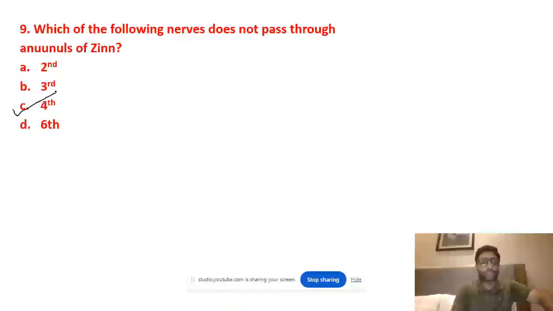Fourth nerve passes from the upper part of the SOF. Now, upper part in anatomy, they also say the lateral part. The lower part is the medial part. From the middle part is NOOA, and from the optic canal, the second nerve passes. Both are encompassed by the annulus of Zinn. Fourth is outside the Zinn.